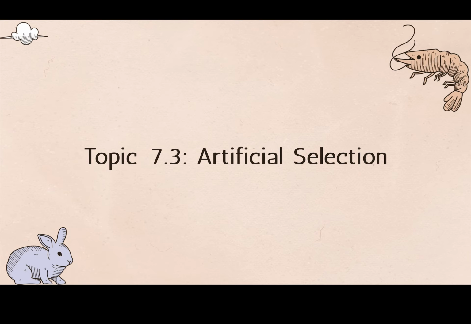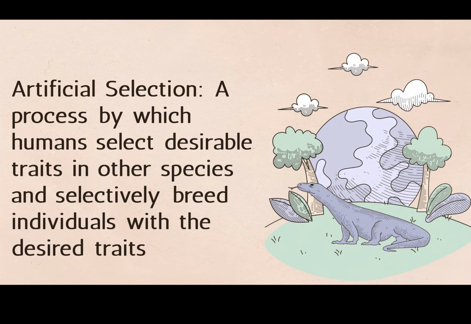Okay, now topic 7.3, which is artificial selection. Artificial selection is a process by which humans select desirable traits in other species and selectively breed individuals with the desired traits. An example of this would be when farmers breed crops to get a certain or exotic crop. Usually the results of artificial selection have phenotypes that otherwise wouldn't exist in nature, and often lead to more or less genetic diversity depending on the results of the breed.